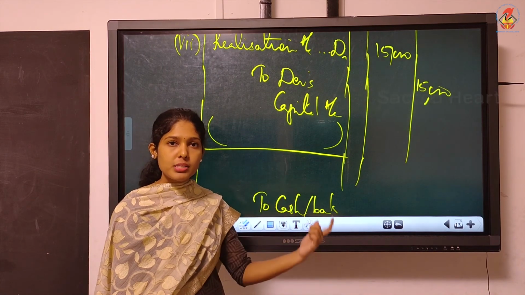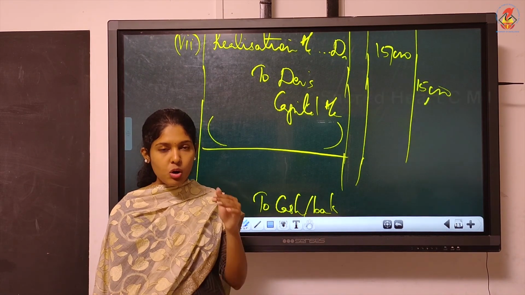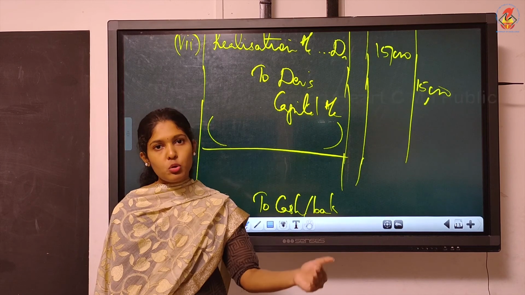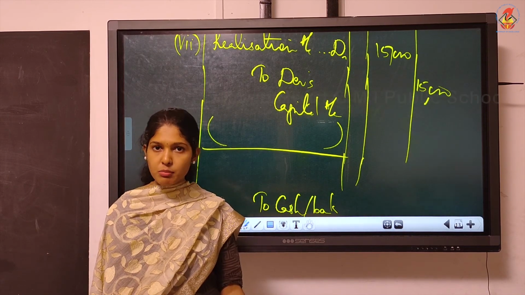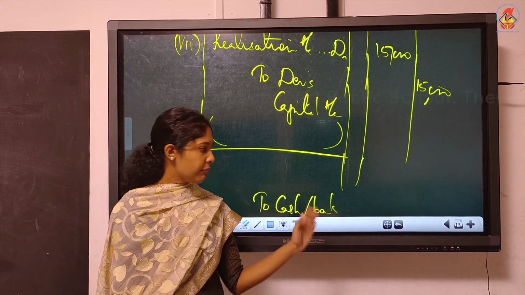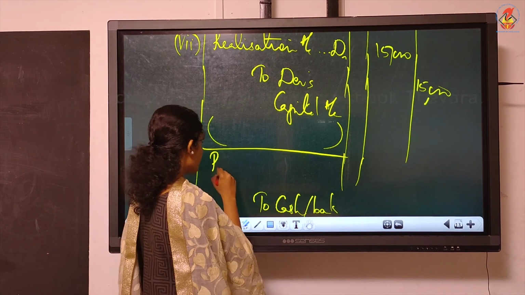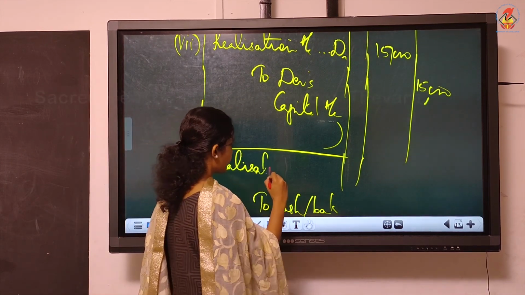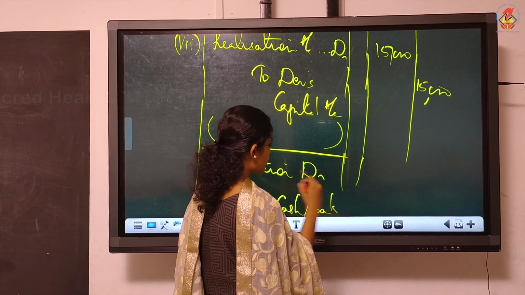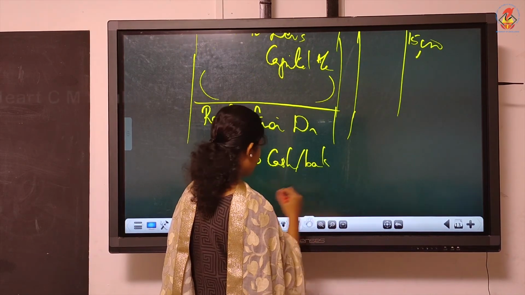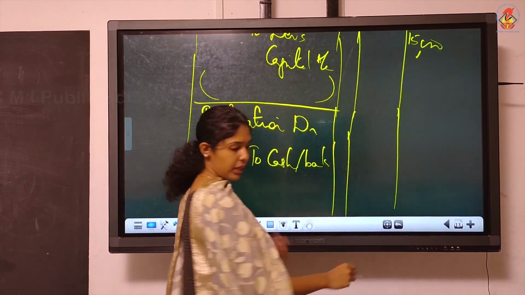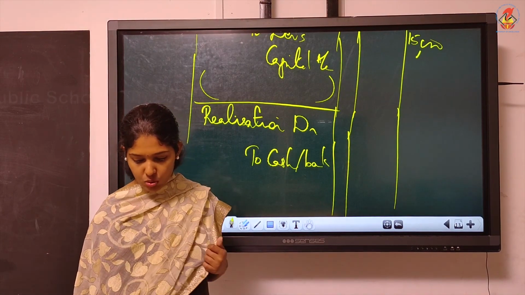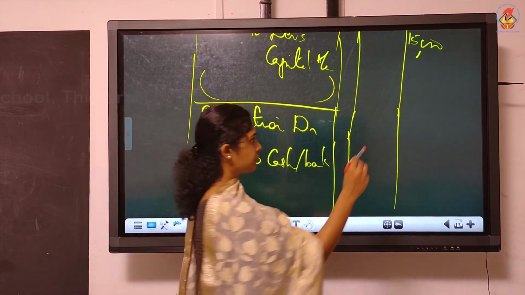Should we debit partner's account? Is it mentioned like it's on behalf of the partner? No, we don't have such a sentence. That means the firm is bearing, the firm is paying. So we can write realization. If it is written on behalf of partner, you must debit partner's account. Realization debtor to cash or bank, and the amount is 8,000.